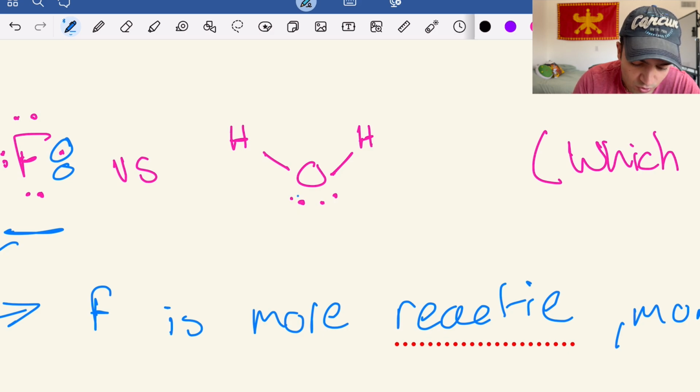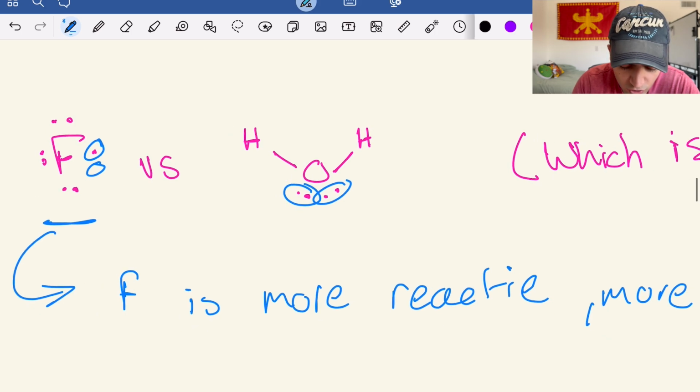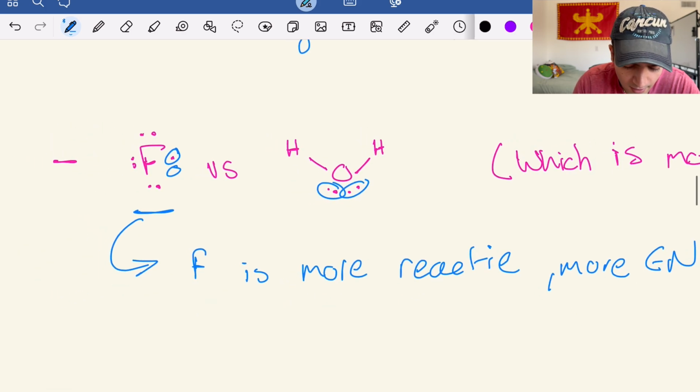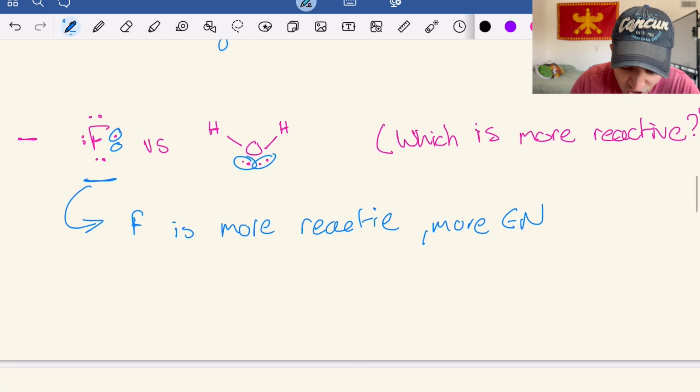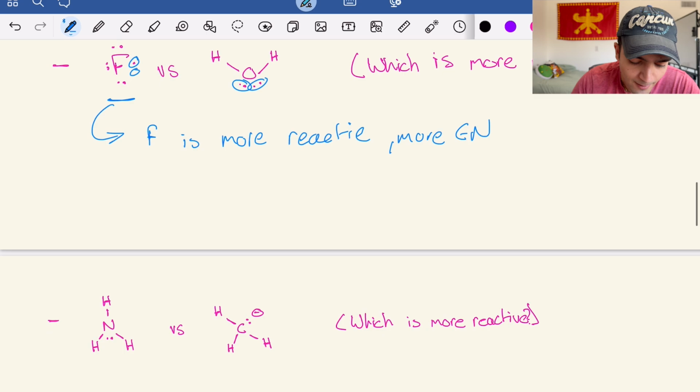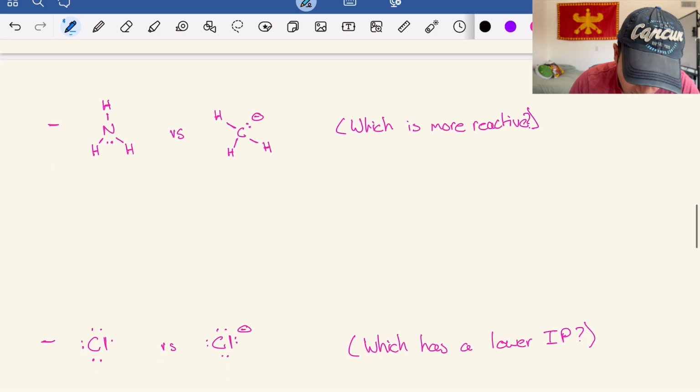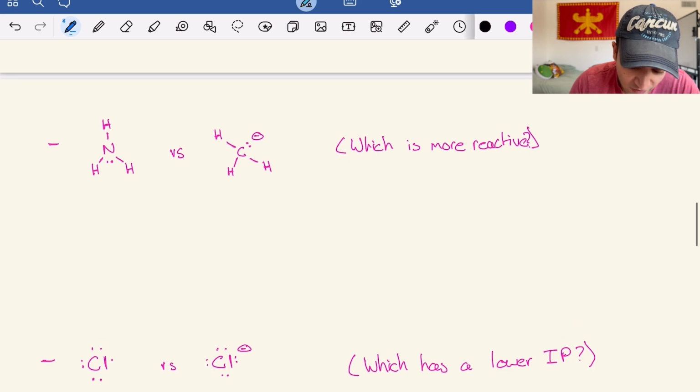And then in this case with the water, it does have lone pairs of electrons, but they're paired together, right? Because they're paired and they're stabilized by the hydrogen bonding that you're going to find in water, it's going to be more stable in general than fluorine will be, because that fluorine with just its singular electron by itself, not in a pair, is really going to want to bond with something else. And therefore it's going to be more reactive because in order to bond with things, it's going to need to react.